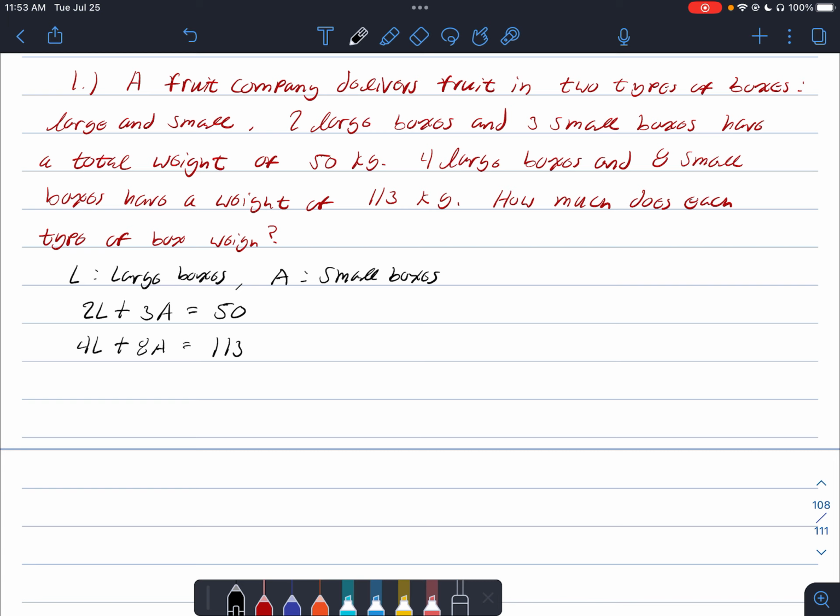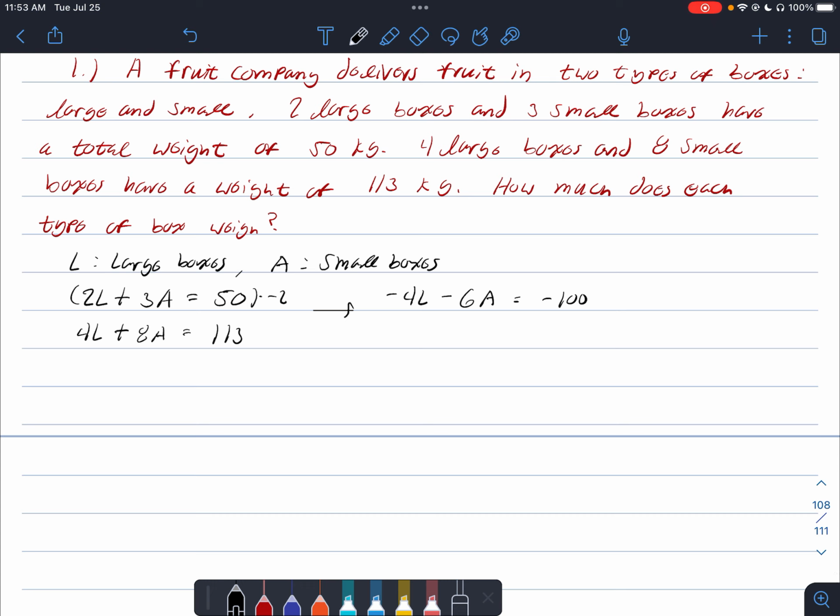So now we can solve this just like we would any other system of linear equations. My first thought would be to take the top equation and multiply it by -2 so that we can eliminate the L variable. This gives us -4L minus 6A is equal to -100, because we're multiplying everything in this equation by -2. We're going to leave the bottom equation alone, so we have 4L plus 8A is equal to 113.